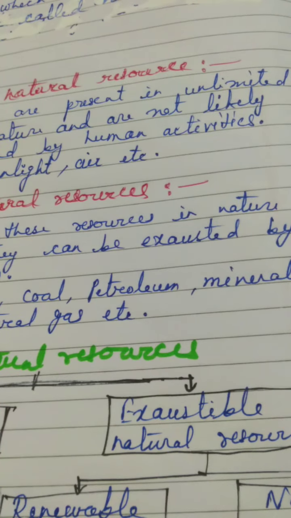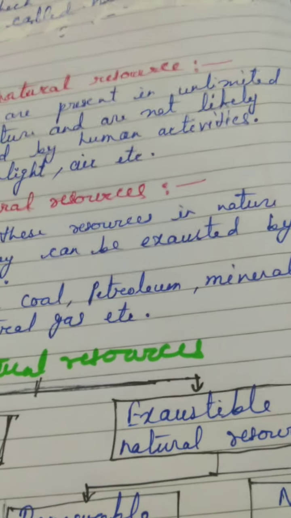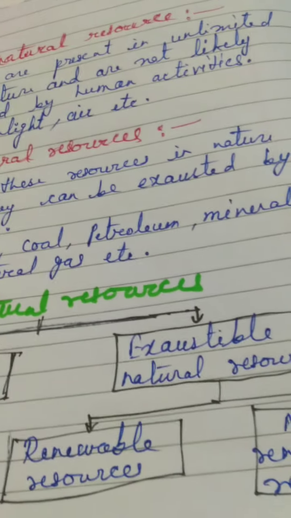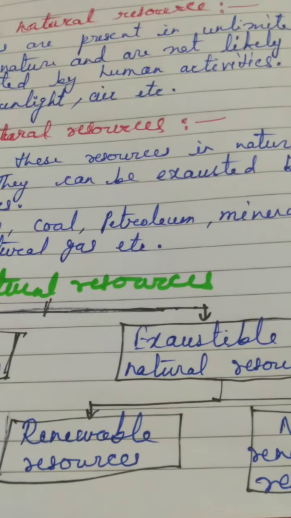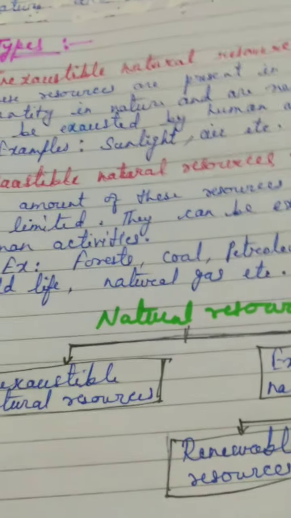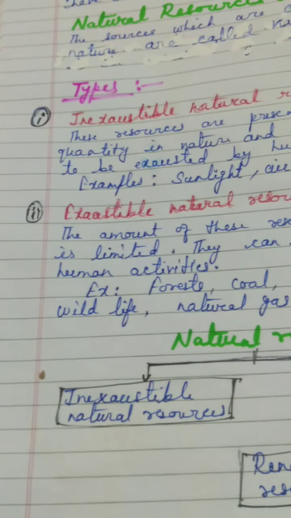Coal and petroleum are very limited because these are fossil fuels, and our chapter aims to discuss these precious natural resources, which are the sources of energy. Minerals are metallic minerals and non-metallic minerals. They are also very limited in quantity, and that's why we should not misuse them.